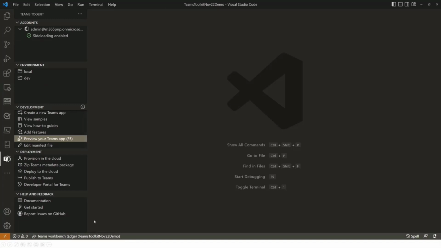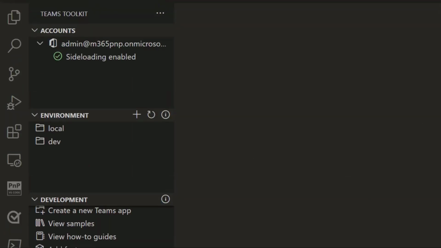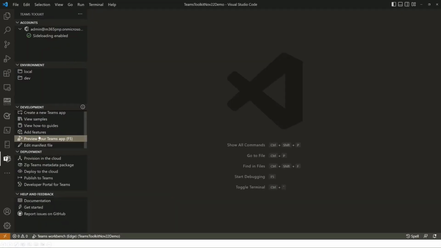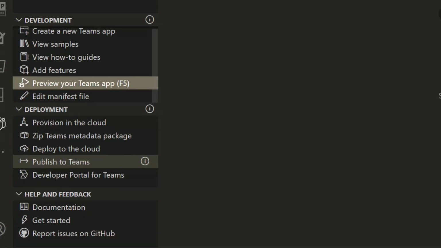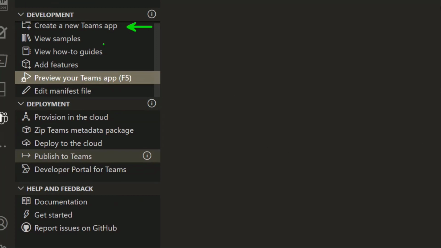And as we are using the Teams Toolkit, we get a lot of additional capabilities. For example, we can associate that directly to a tenant for really easy F5 debugging. I'll show that one in practice. We also get references to start a new application, view samples, do an F5, provision to the cloud. So a lot of these commands, which you would have to remember from a command line, you can directly click, and that will initiate the needed commands and operations to make things happen.